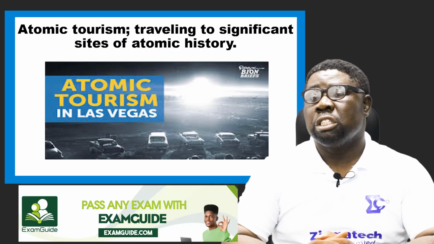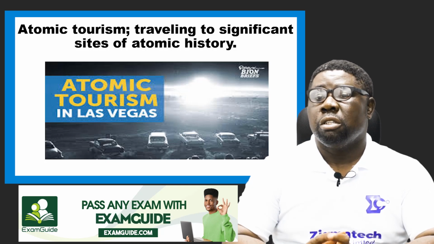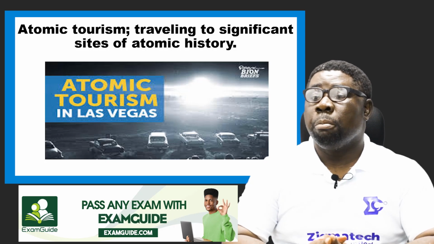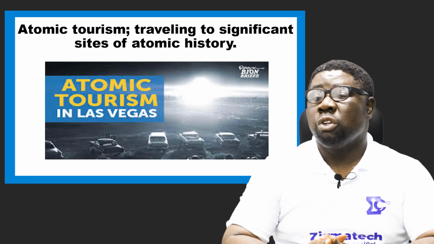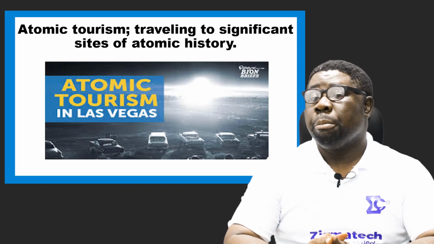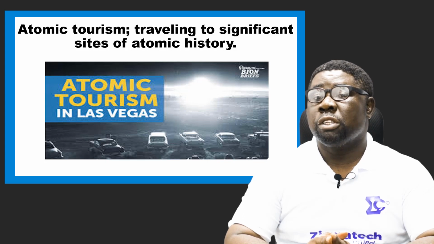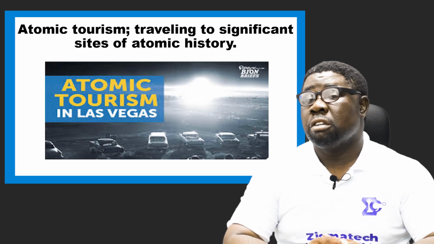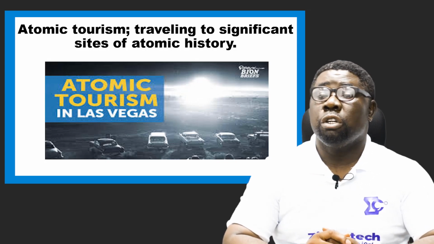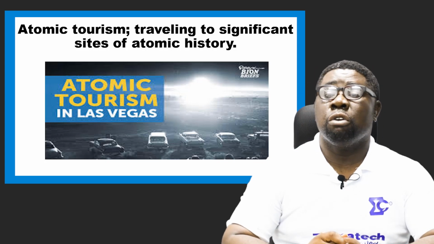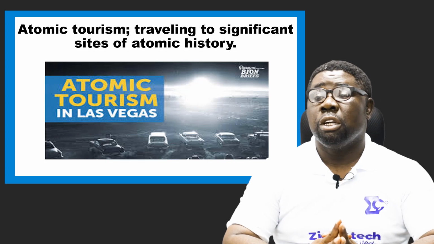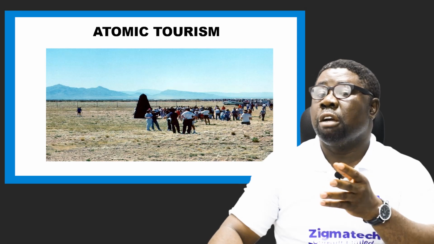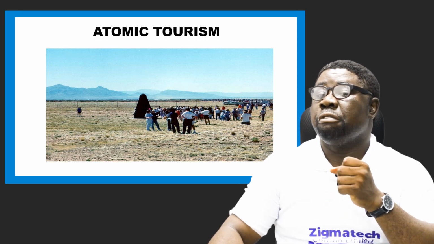We have atomic tourism. This is travel to significant sites of atomic history. All right, when you go to, of course, I think this should be the Hiroshima atomic site. No, this is not Hiroshima. This is in Las Vegas. What happened here, only God knows. But this is a tourist, this is an atomic site. Maybe a bomb was released here sometime in Las Vegas, and then people visit there for knowledge. People visit there for pleasure, to see, oh wow, this is what happened when this thing happened.